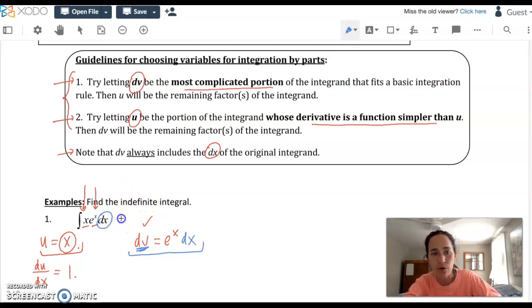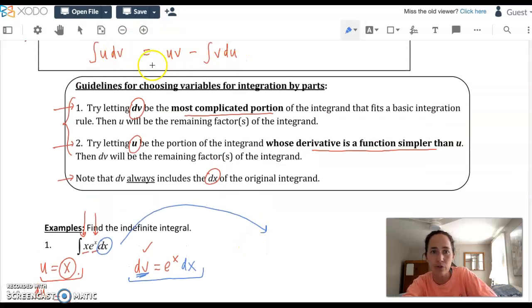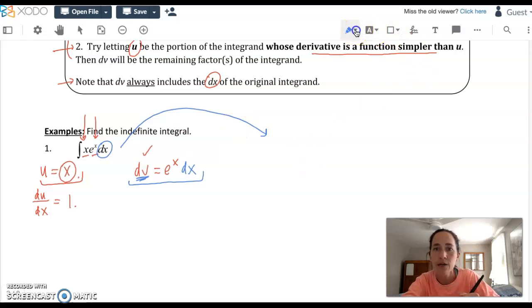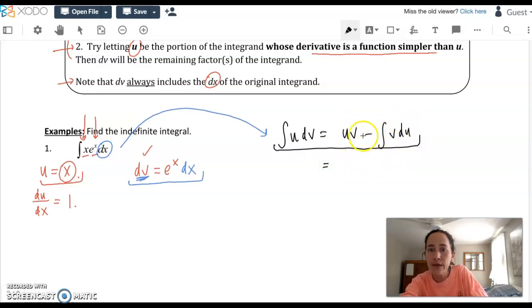So here goes the side work. In a second, we're going to plug into a recopy of this original integration by parts rule. I'm going to recopy it here. So the original integration by parts formula is that the integral of u dv equals uv minus the integral of v du. Okay? And half of this we have already. What we're trying to do is plug into this right-hand side. Half of it we have. We know what u is already, and we know what dv is already, but that's not part of this, right?